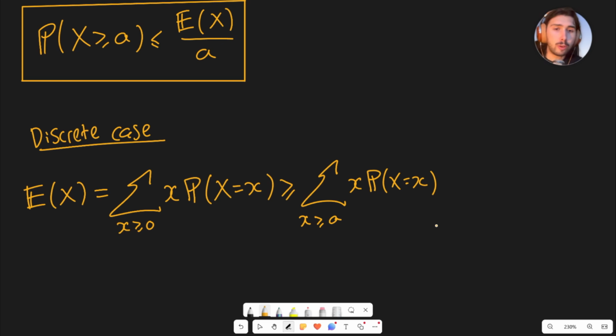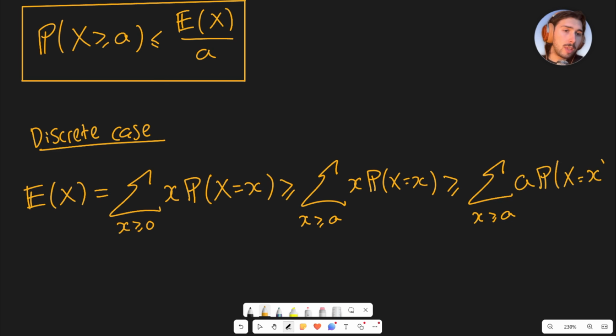We can then go further and say this is bigger than or equal to the sum over every x bigger than or equal to a, not of x times the probability, but of a times the probability. The reason this is true is because x is increasing.